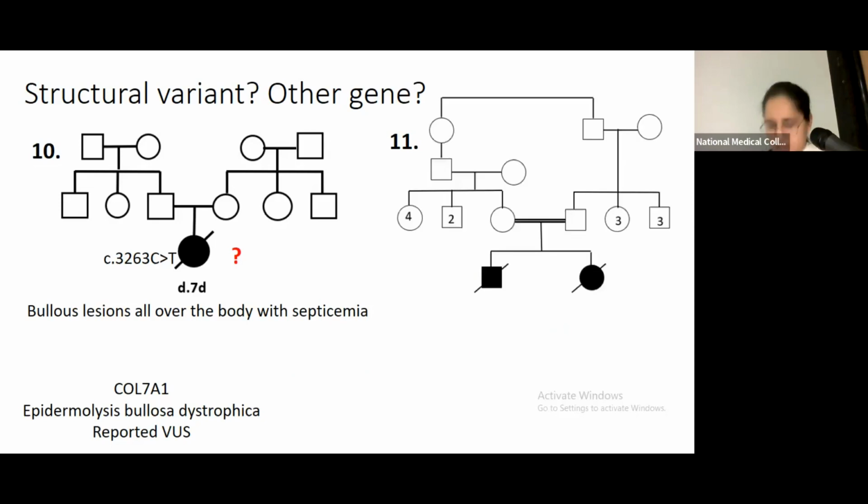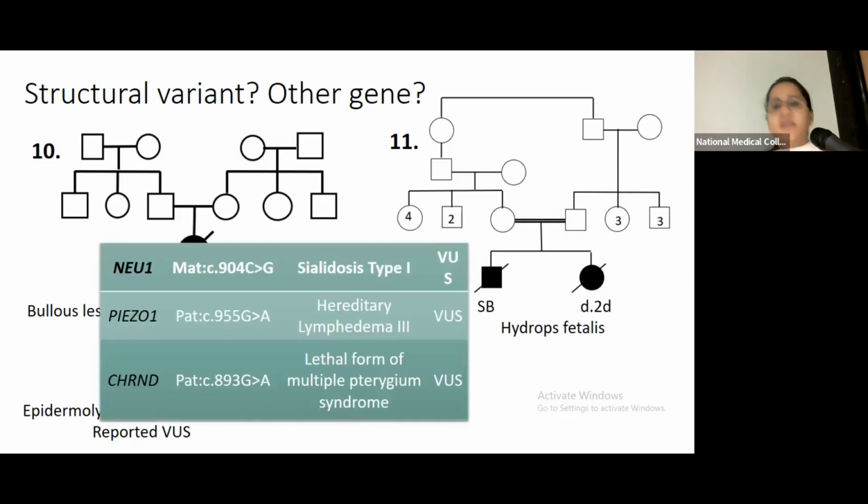In another case, a consanguineously married couple, 2 deaths because of hydrops fetalis, and we found many variants. The mother was a carrier for one variant in the NEU1 gene, and the father was heterozygous for variants in the PYGL gene and the CHRND gene. Now, all these 3 disorders can explain the hydrops fetalis, but since they're not present in the same gene, we cannot actually call them pathogenic for the likely condition.